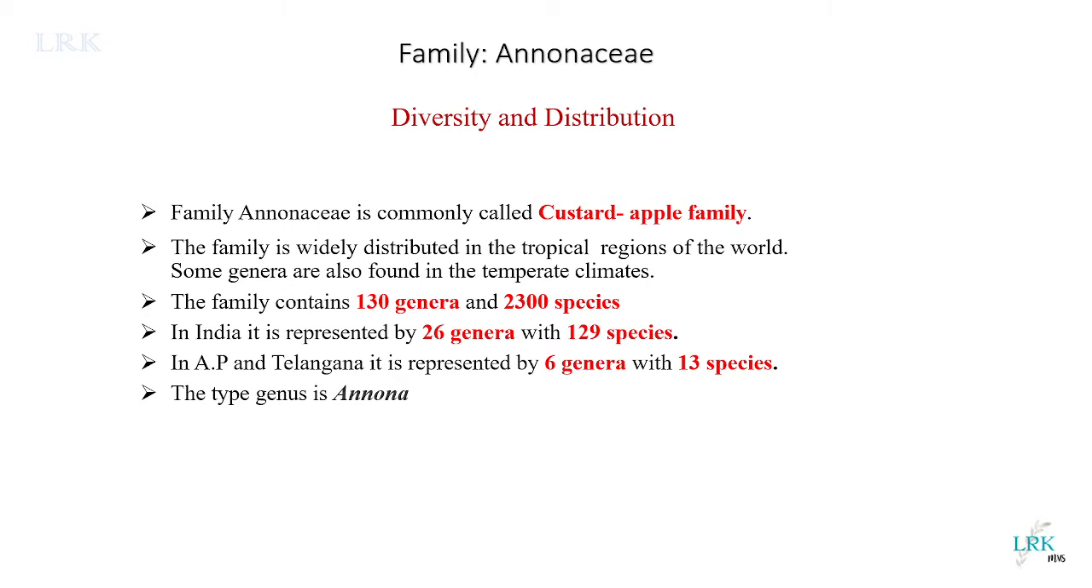And this family contains as a whole 130 genera, which includes 2,300 species all over the world. In India, it is represented by 26 genera and 129 species. And in AP and Telangana, where I hail from, I belong to Telangana, it is represented by 6 genera with 13 species. The largest genus is Guatteria with 250 species. The type genus of this family is Annona.